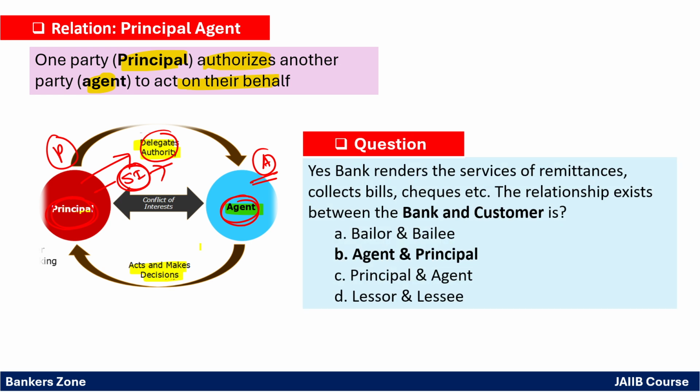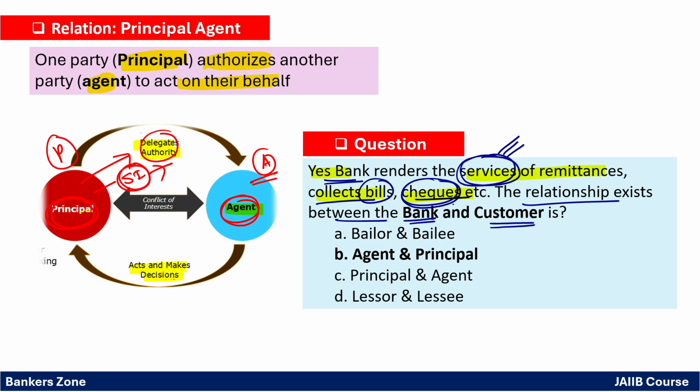Okay. Now see, through a question you will get an idea. Yes Bank has rendered the service of remittance, collection of bills and cheques, etc. That means Yes Bank is offering services like collection of bills, cheques, etc. The relationship that exists between the bank and the customer is? Now here Yes Bank is providing the service. When there is a word like providing service, we are providing service. So the collection of bills, then collection of a cheque. See, collection of a cheque means we are sending the cheque to the other party, right?